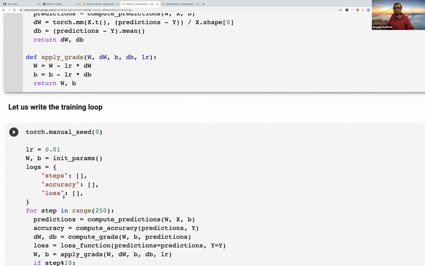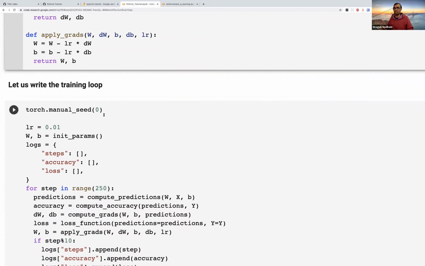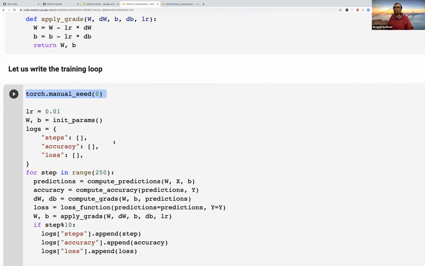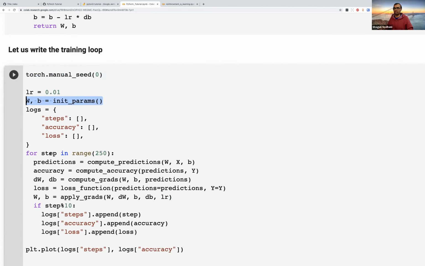So this is how the training loop would look like. The first statement, torch.manual_seed, is basically put there to make sure that the results are reproducible. Manual_seed is going to set a random seed so that when you run the loop once again, you get the same set of results. So now I'm using those functions. I'm computing W and B. I have this number of epochs that I'm going to perform. Well, in this case, all the data is in one batch.